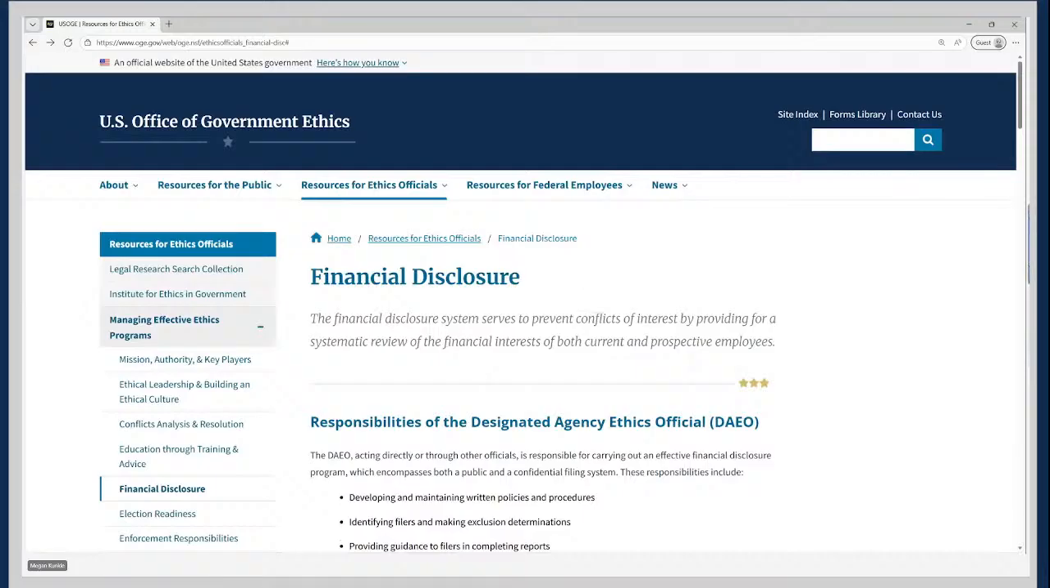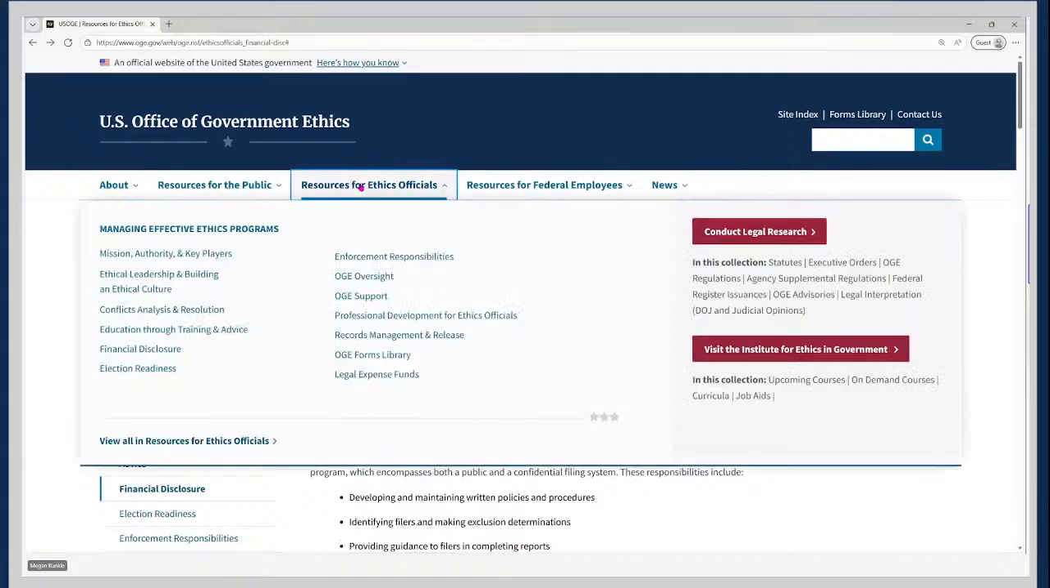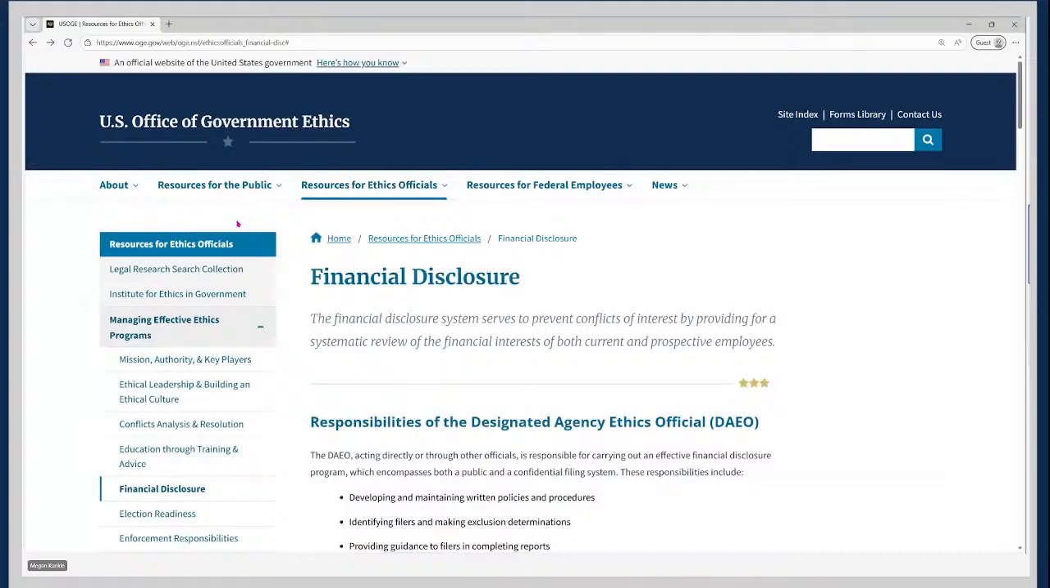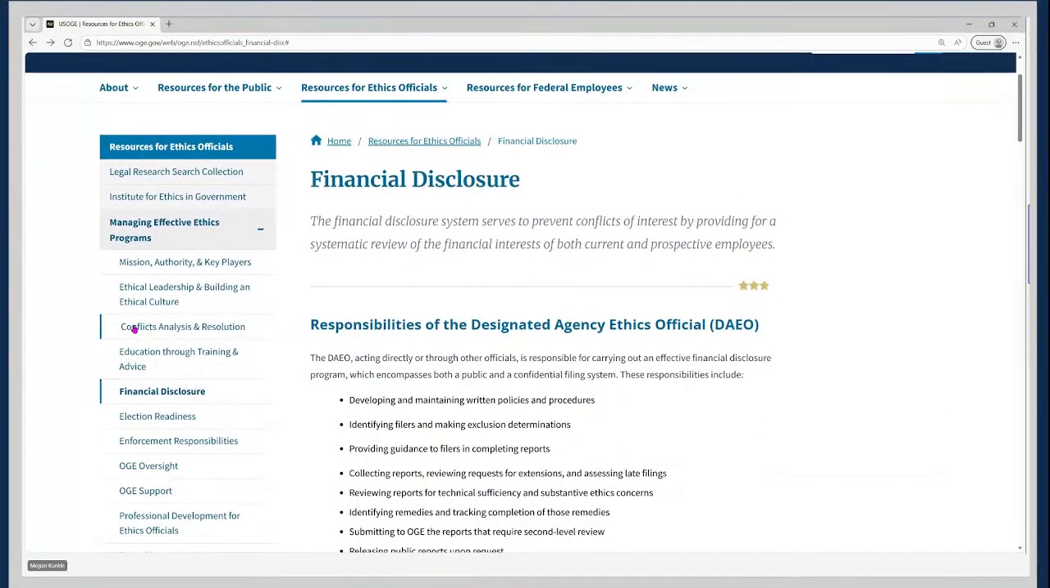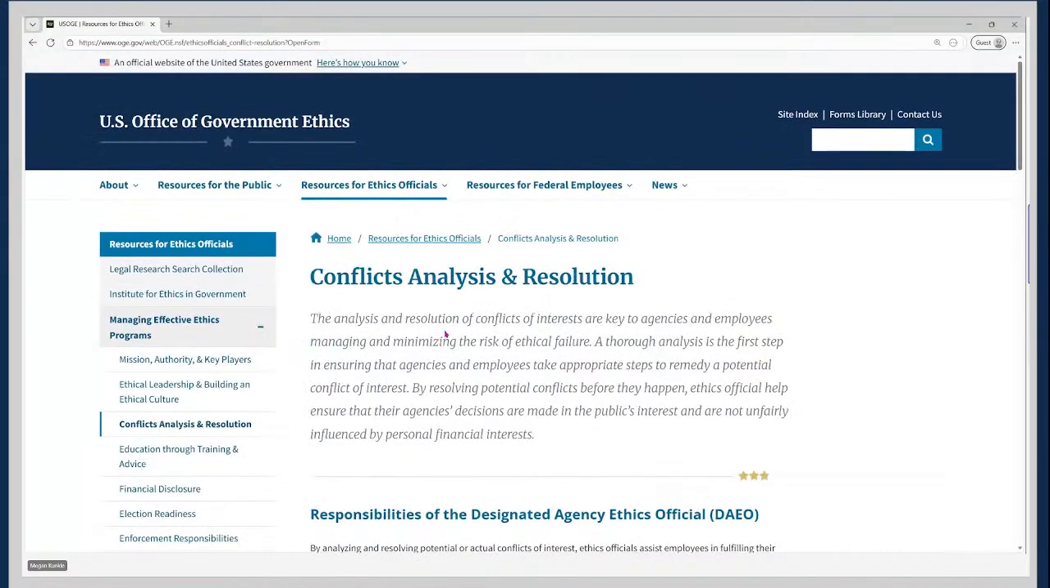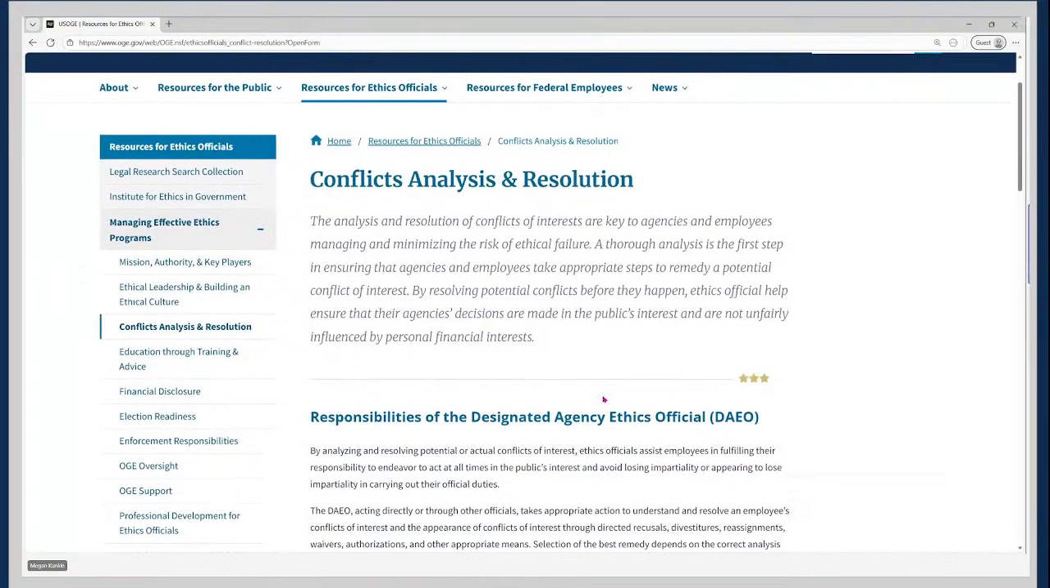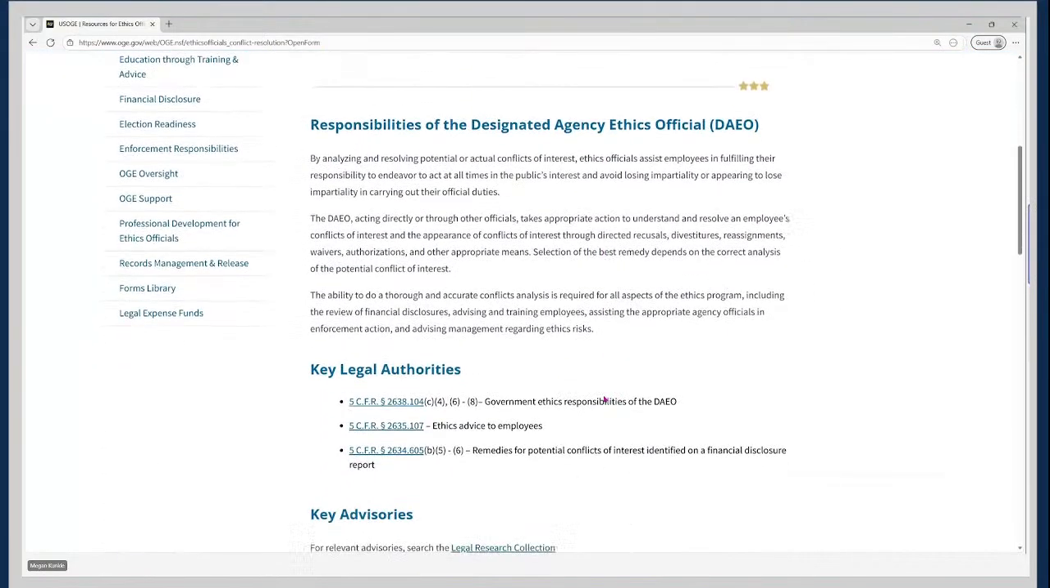So next we will go to the conflicts analysis and resolution page. And we've used the return to the top to come back to the top of our page here. There are a couple of different ways that we can get to this page. We can click on the Resources for Ethics Officials tab, and we can go to the page from there. Or because we're already on a page within this tab, we have access to this navigation panel on the left-hand side. And you'll see here the page is also present, so we can click on it from this navigation panel. And we're going to scroll down to this page's resources.